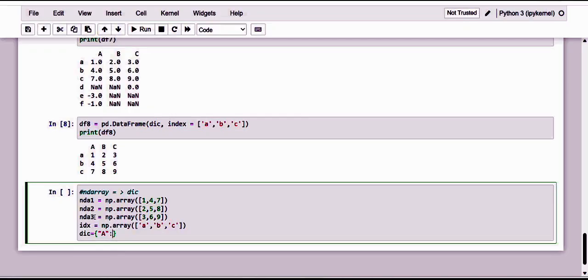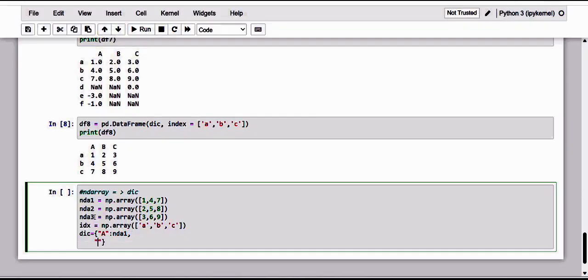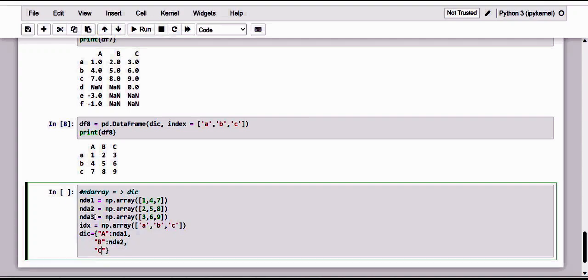I'm going to give n-dimensional array 1, then the second key with the second n-dimensional array, and to the last, n-dimensional array 3.